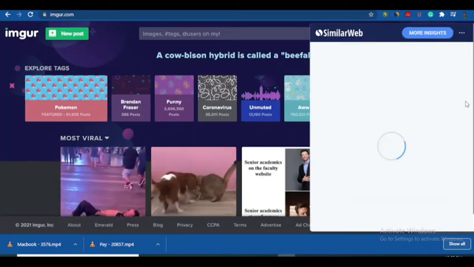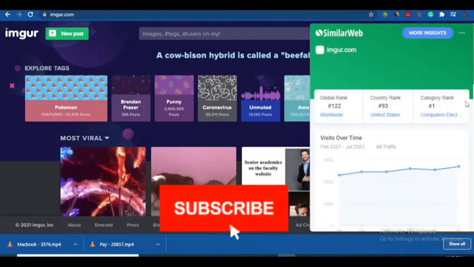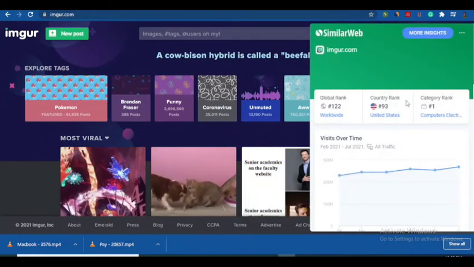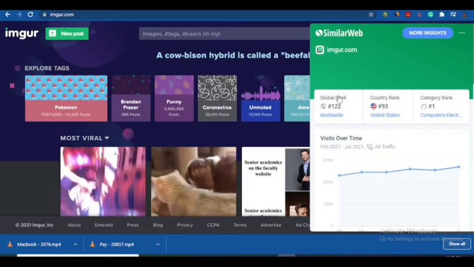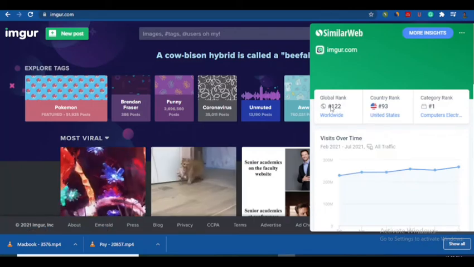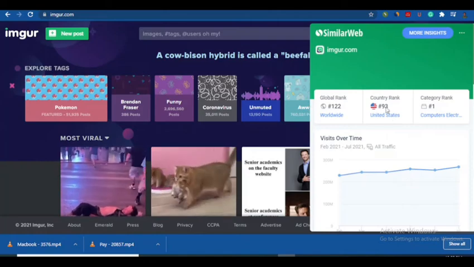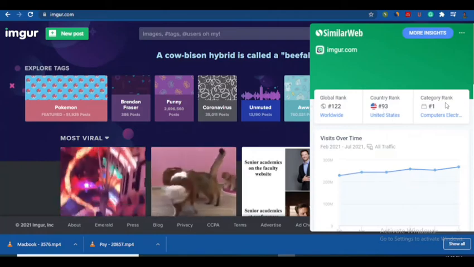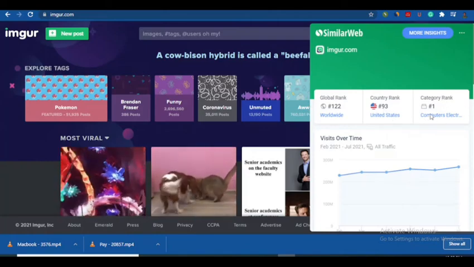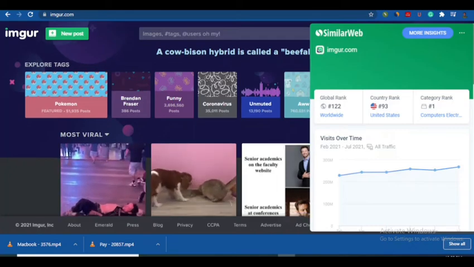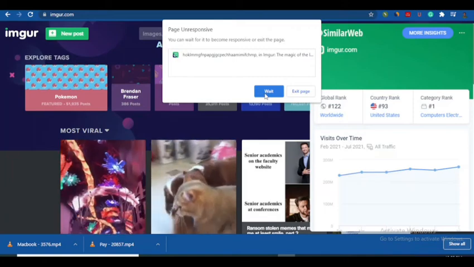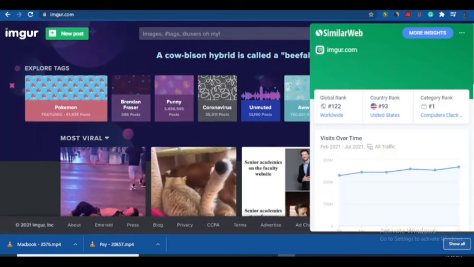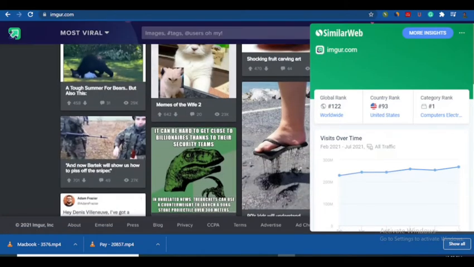Alright, so this is just loading. So my SimilarWeb is loading. I'm going to give you details of this website. imgo.com is ranking 122 globally, and 91 in the UK, and in the computer electronic category it is ranking number 1. This shows that there are so many people that come to this website on a daily basis. Alright, so let's come down here a little bit and let me show you.